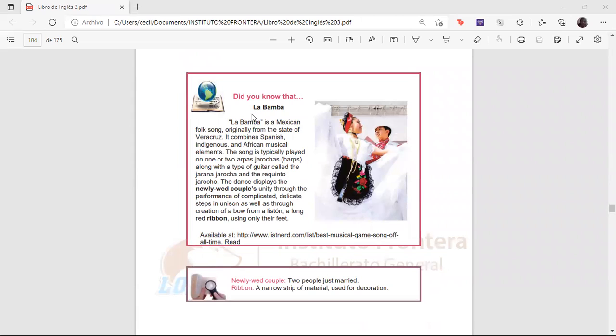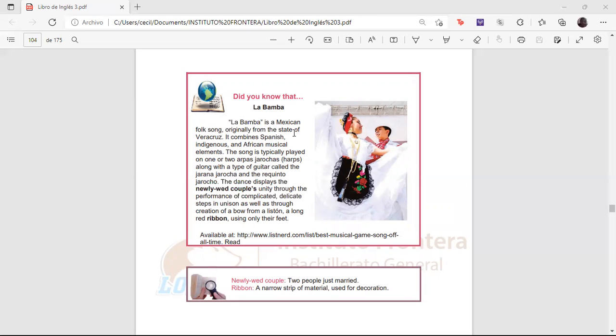Did you know about La Bamba? Okay, everybody knows about La Bamba. It's not the picture, it's not the film. La Bamba is a Mexican folk song, originally from the state of Veracruz. It combines Spanish, indigenous, and African musical elements. The song is typically played with one or two harps, along with a type of guitar called the jarana jarocha, and the requinto jarocho.